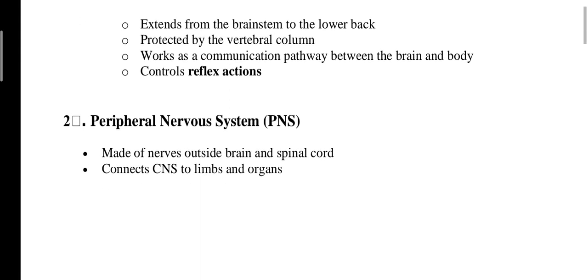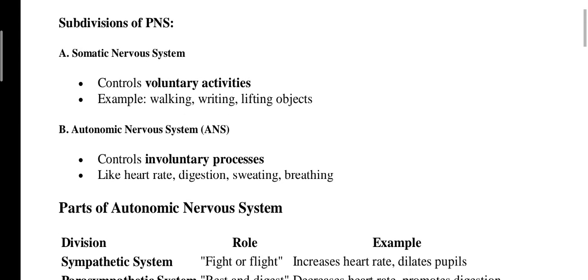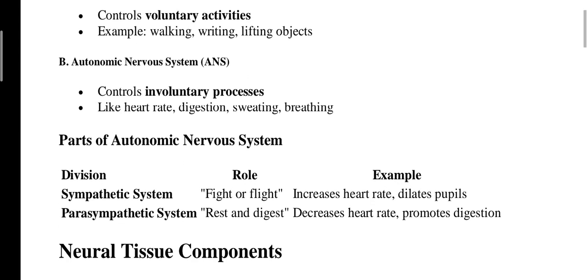Next, the peripheral nervous system, which we also call the PNS, is made of nerves outside the brain and spinal cord that connect the CNS to limbs and organs. Subdivisions of the PNS: there are two subclasses, the somatic nervous system and the autonomic nervous system, SNS or ANS. The somatic nervous system controls voluntary activities like walking, writing, lifting objects, singing, and speaking. The autonomic nervous system works automatically in our body, controlling involuntary processes like heart rate, digestion, sweating, and breathing, which means we can't control it.